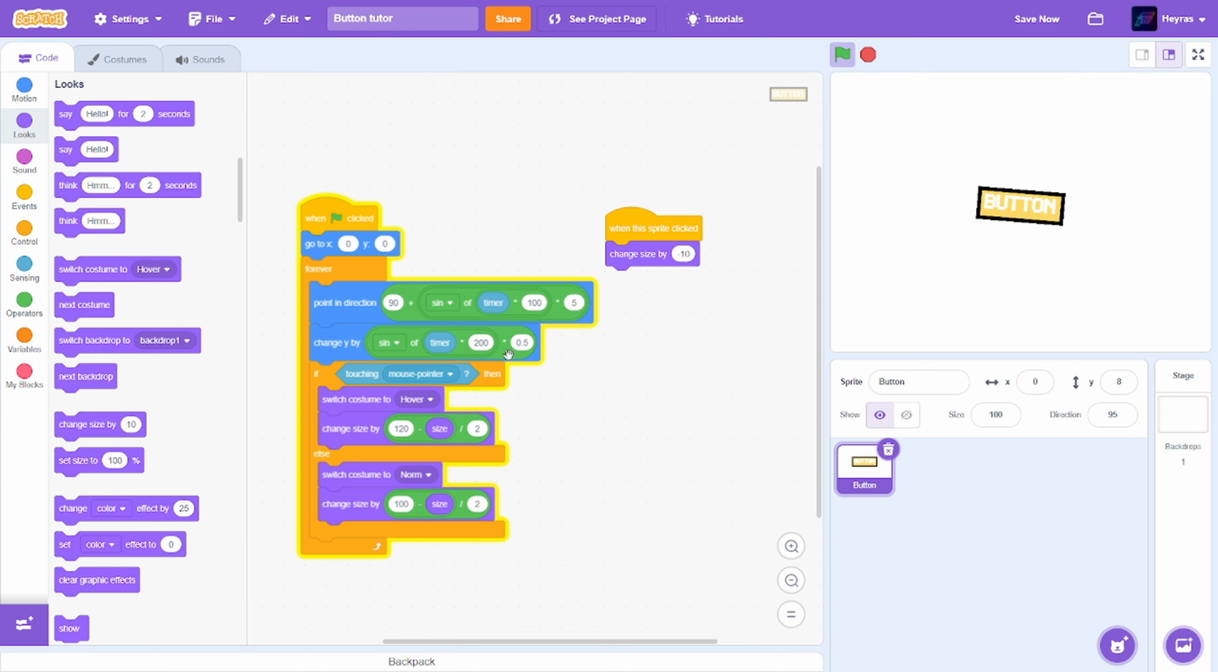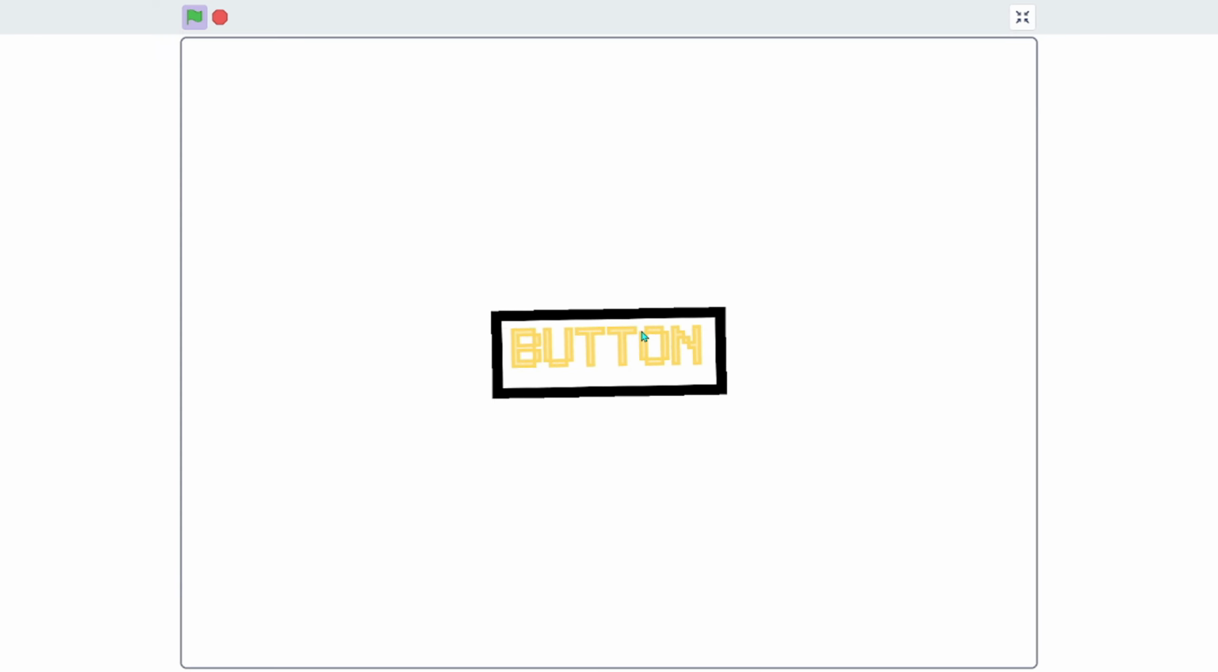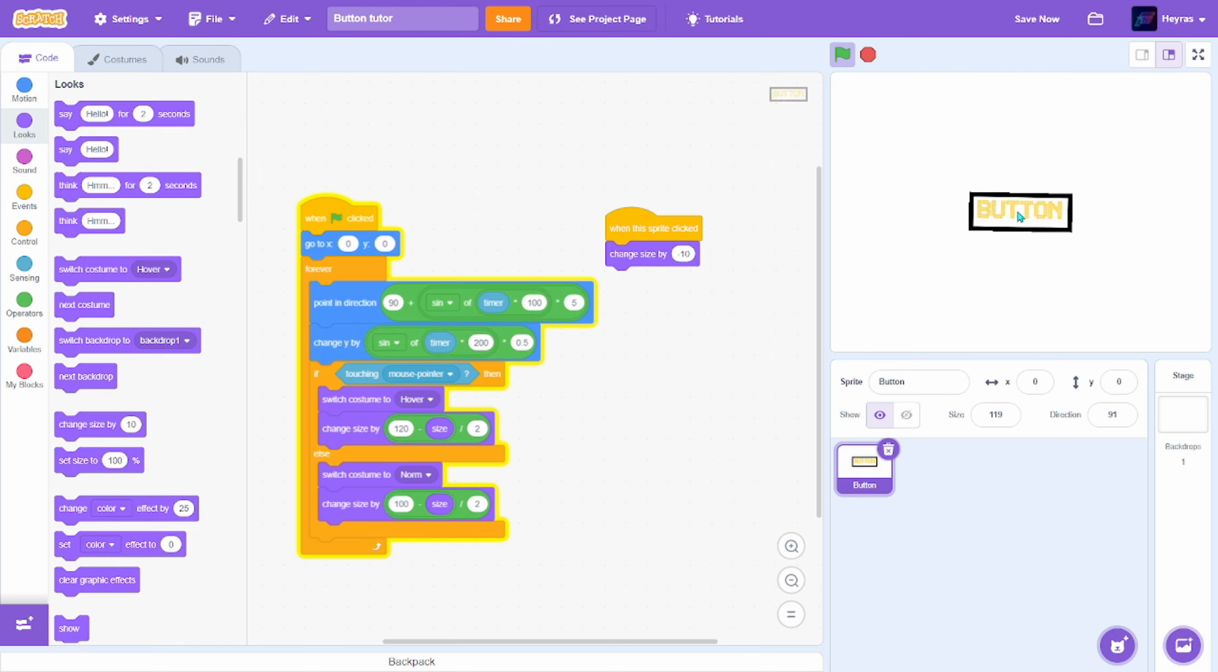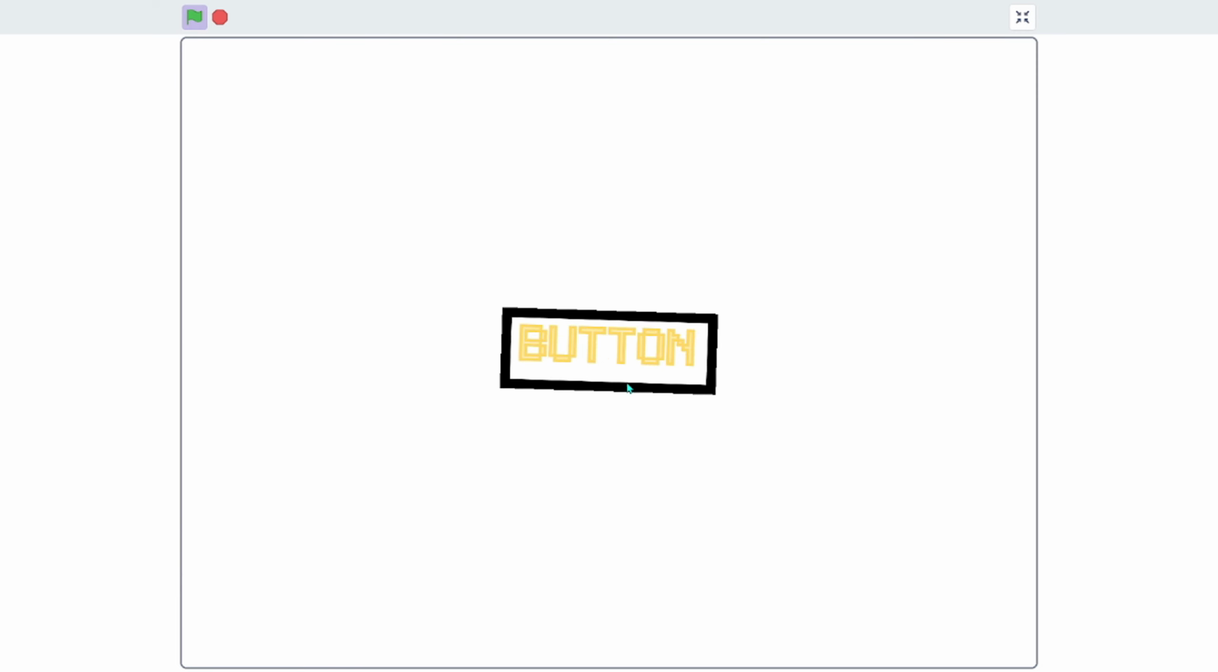You can tweak all these numbers to how you like it to be. So I think this is really good. You can include this in your clicker games or your like main menus. You can also do this rotation for your like main menu titles. And yeah, that's all. Thanks for watching.